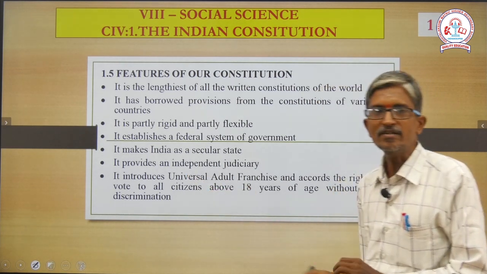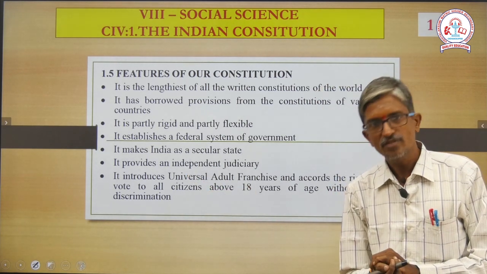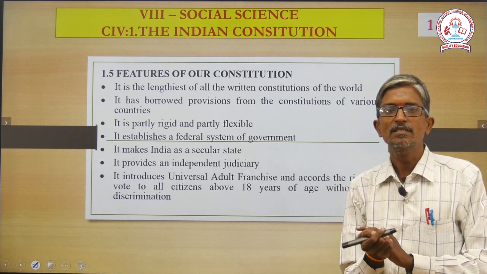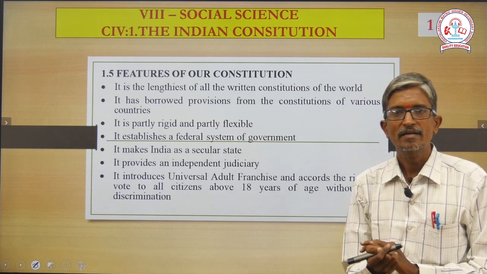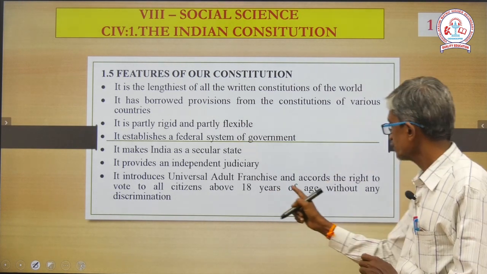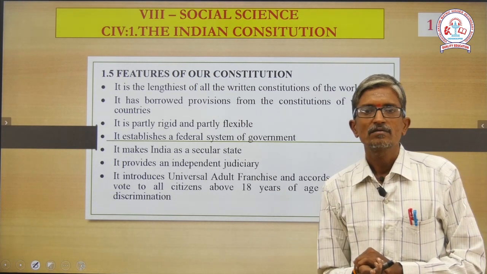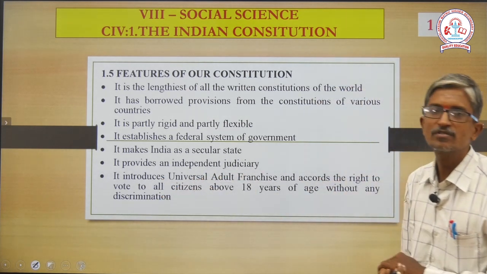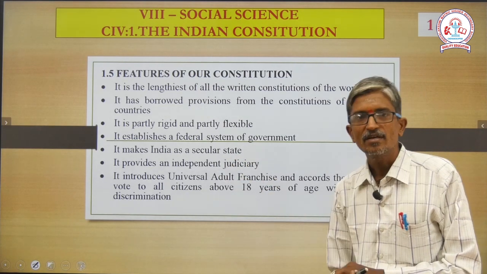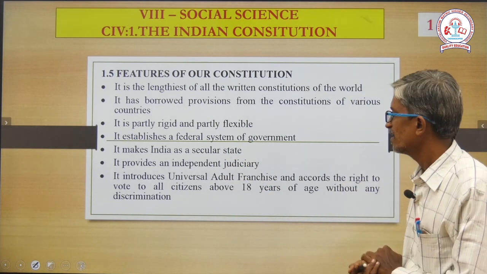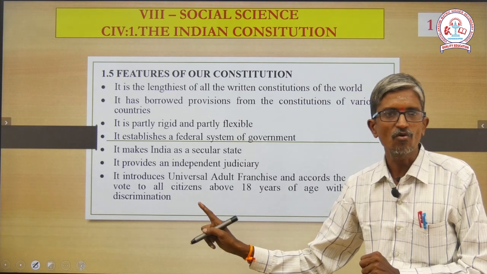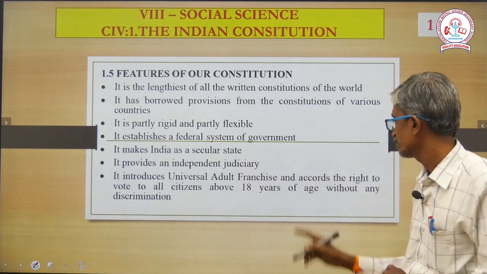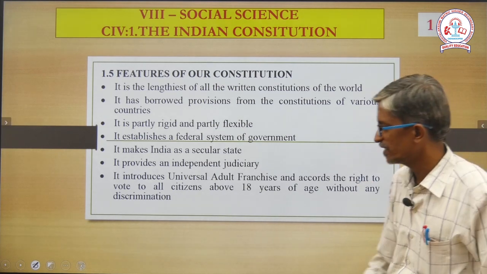Next, it introduces universal adult franchise. It's nothing but once a citizen, male or female, attains 18 years of age, they have the right to vote. That is the point here. It introduces universal adult franchise and accords the right to vote to all citizens above 18 years of age without any discrimination.